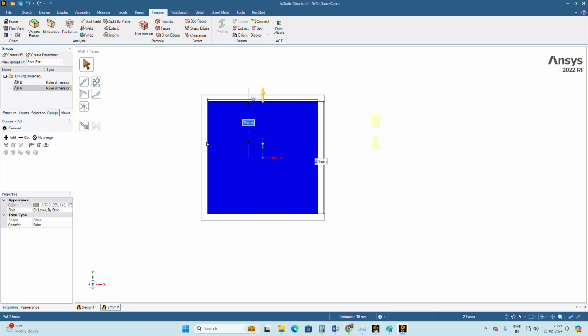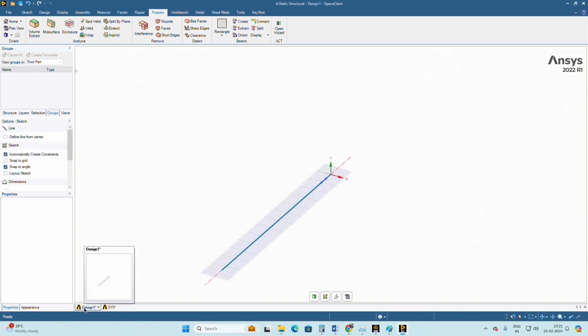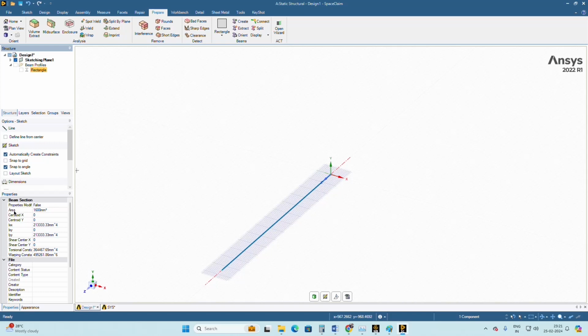Once I'm done defining the cross section, I have to switch over to the original structure. So I click on Design here. Once you click on Design, you can see in the structure tree, in beam profile, in rectangle, that the cross sectional area has changed, and accordingly the moment of inertia Ixx, Iyy also changes here. Even if you want to change the value later, you can change it using the above steps.